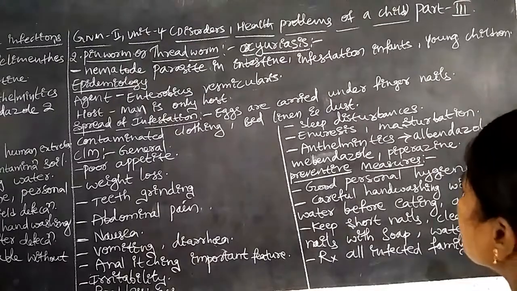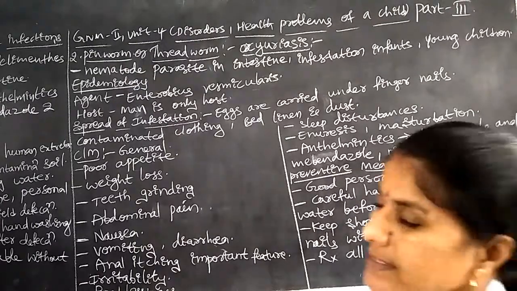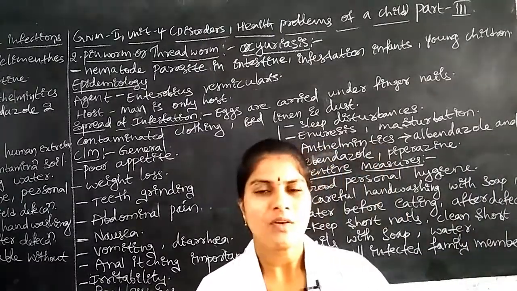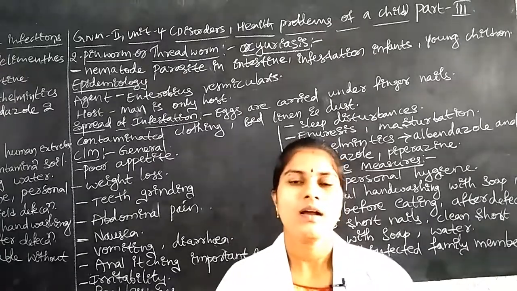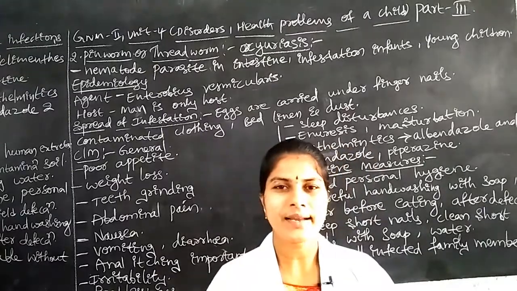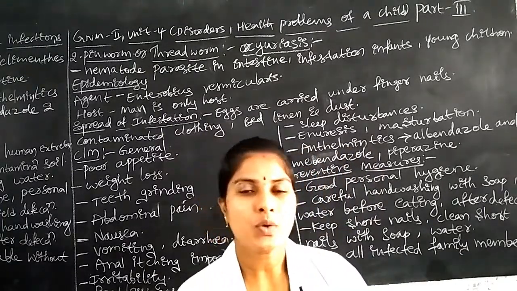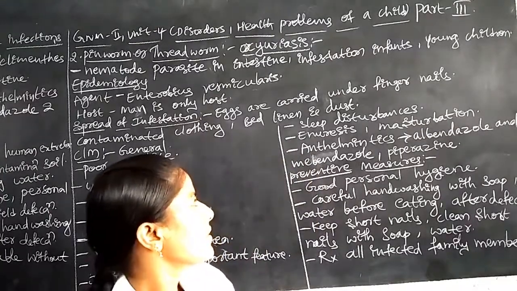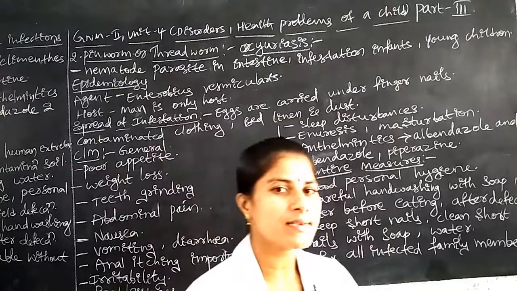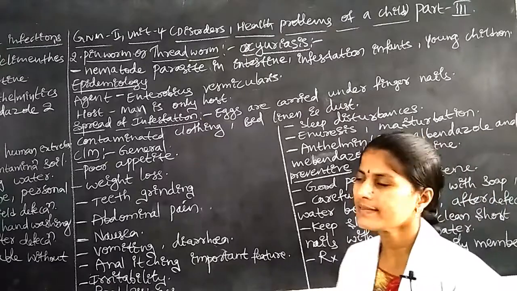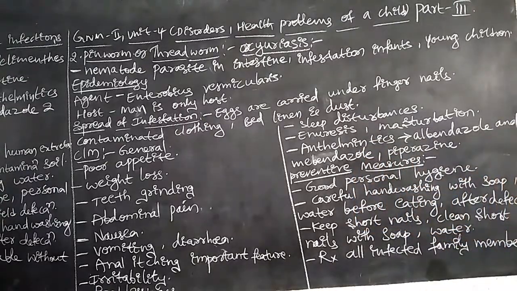Next, another symptom is sleep disturbance. There is no proper sleeping; good sleep is not there. Why? Because the children suffer with abdominal pain or some abnormality, so the child does not have good sleep. Next another one is enuresis, which is when the child passes stool or urine in the bed. Next, bedwetting.